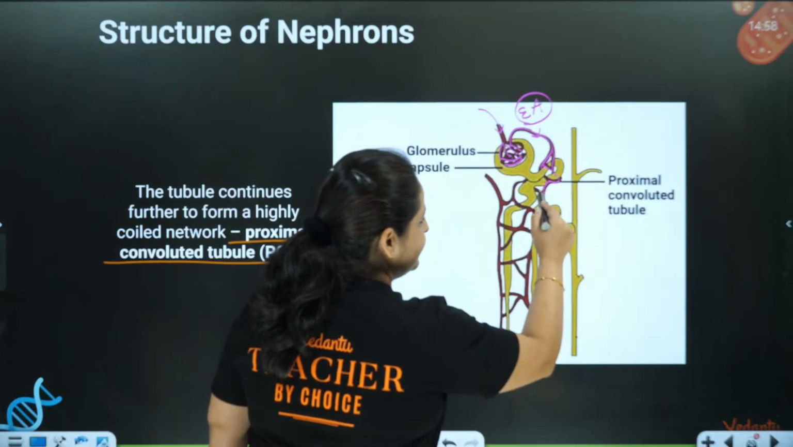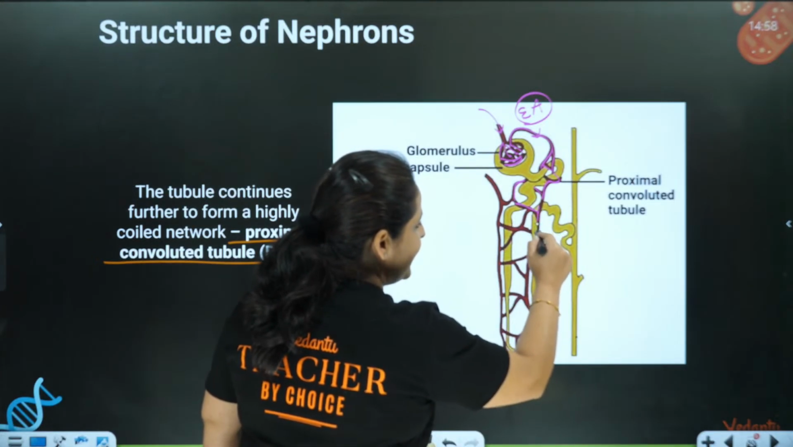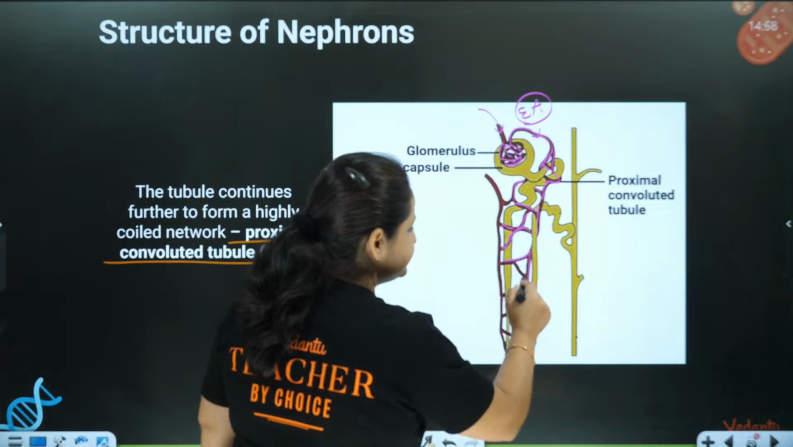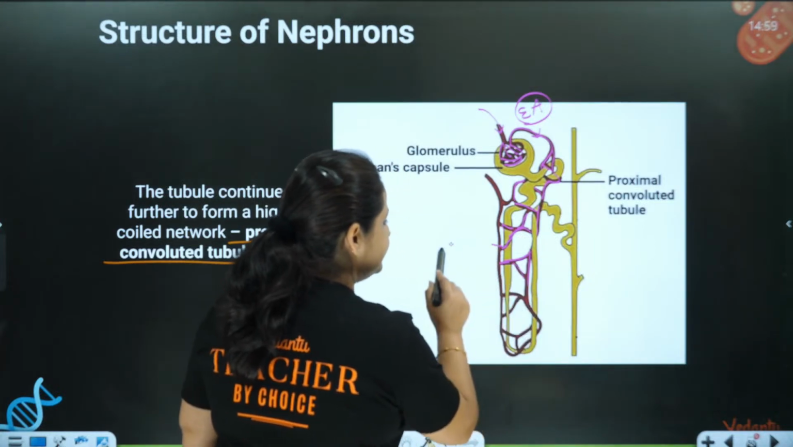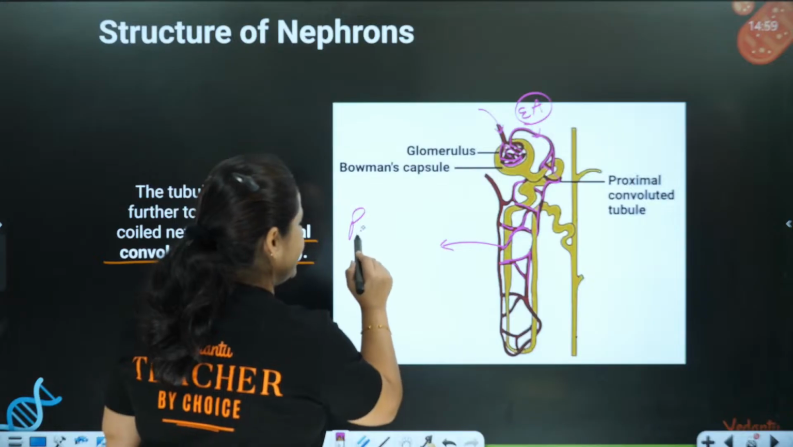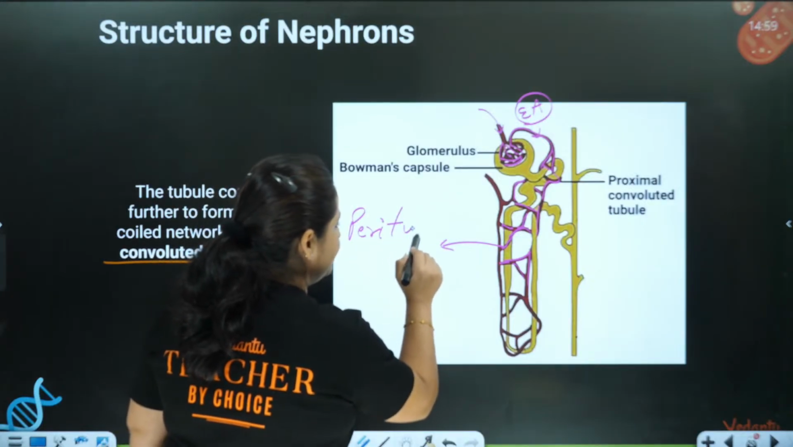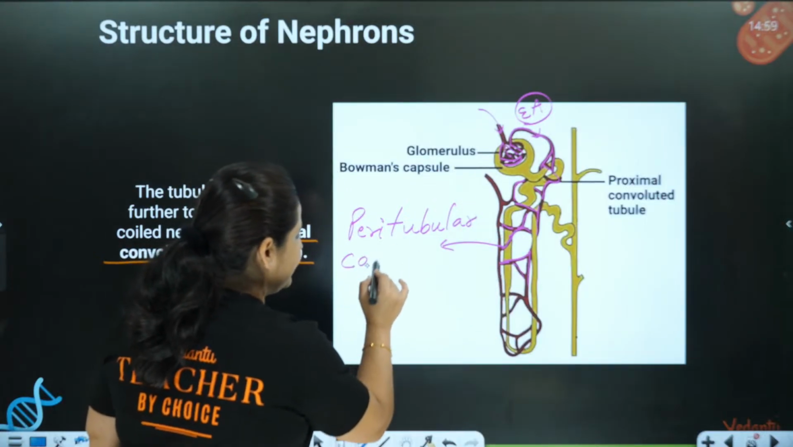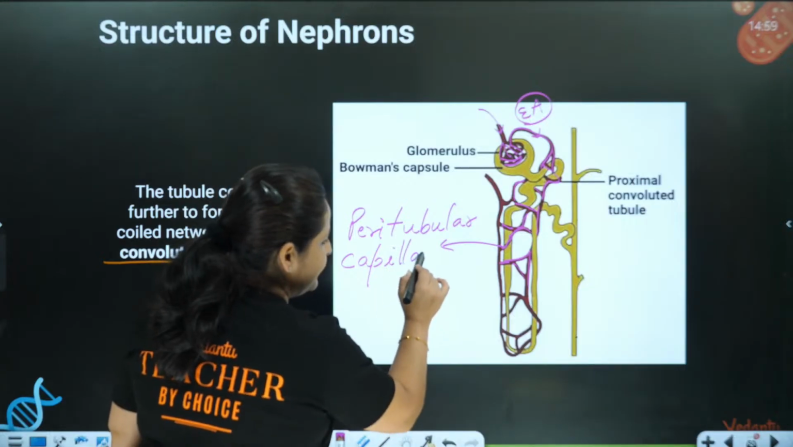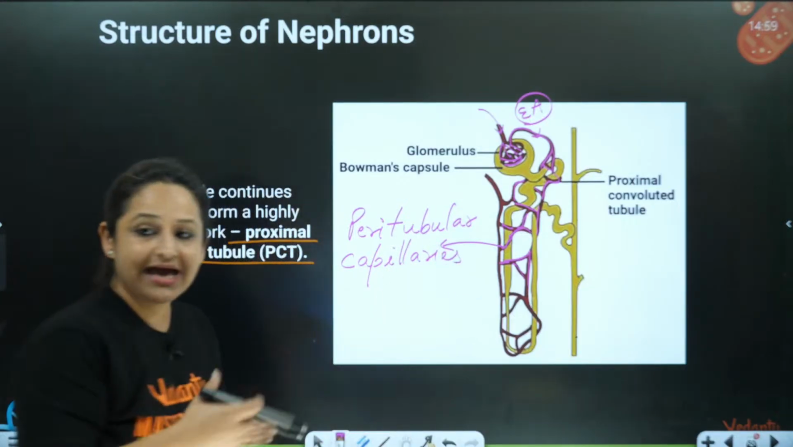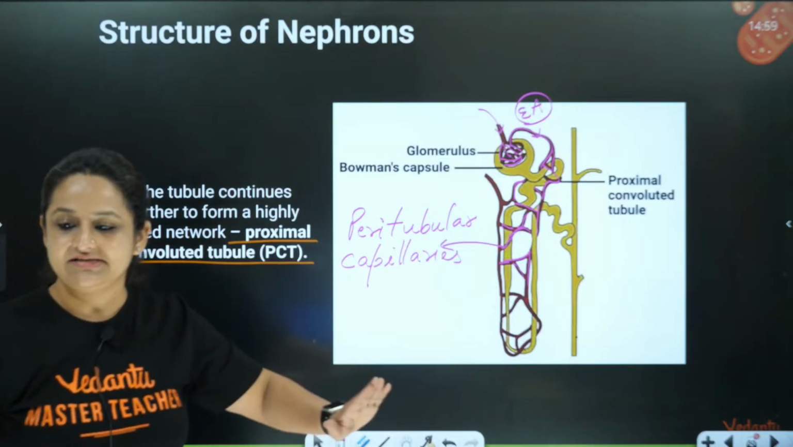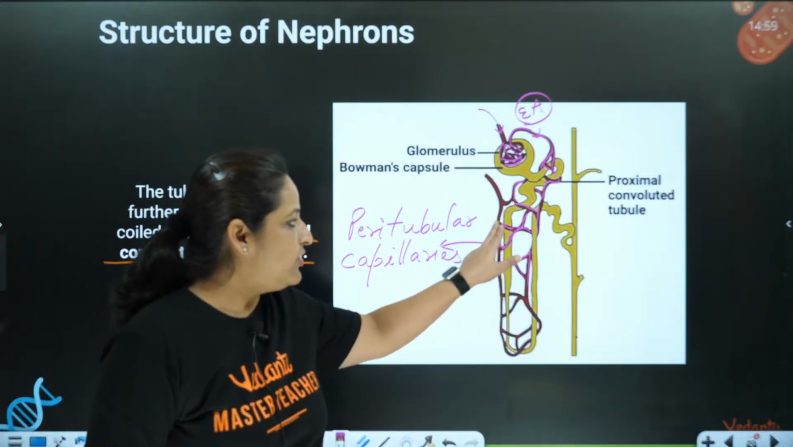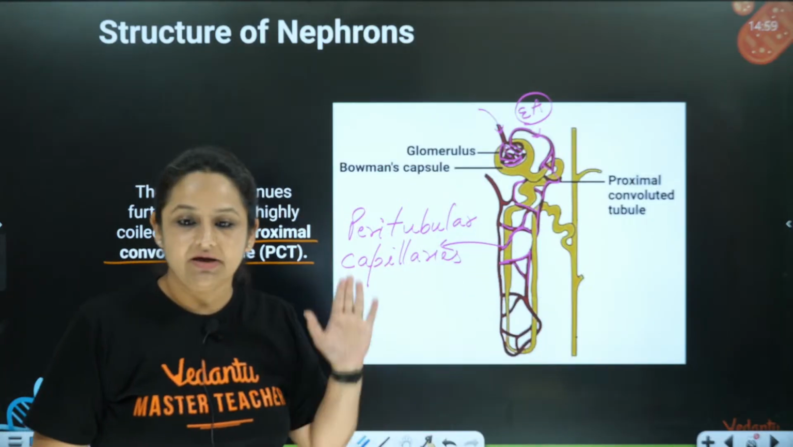See, these capillaries, you can see these blood vessels, which are very closely associated with the entire tubular part of the nephron. This capillary network is called the peritubular capillaries. Peritubular means they are very near to the renal tubule. Why are they present? Because of the whole mechanism of urine formation. We'll understand in the next session why they are exactly present and what their role is. But this entire network of capillaries is called the peritubular capillaries.